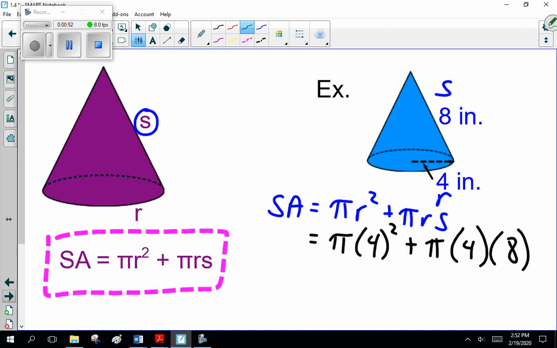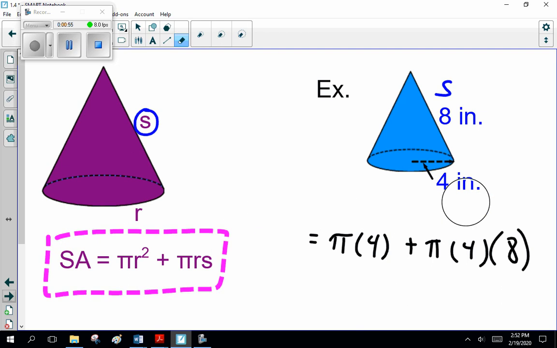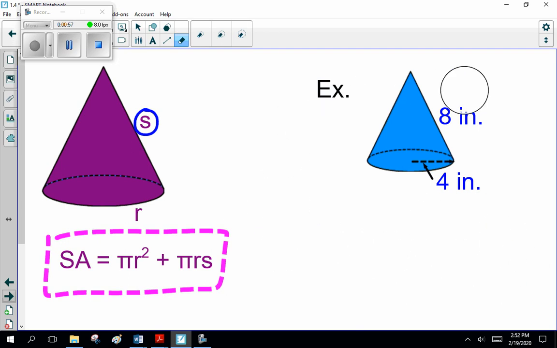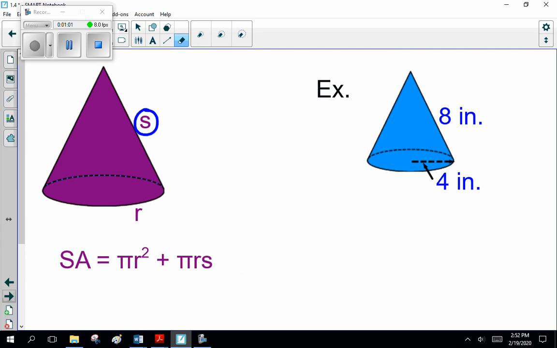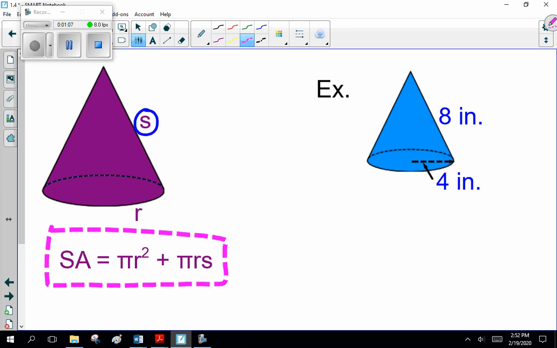Now, here, we have one formula that you have to know. This formula: surface area equals pi r squared plus pi r s. Normally I derive the formulas. This, unfortunately, is a lovely hour or so of deriving in calculus, and I don't want to do that to you because that just hurts. Those of you that take Math 31 from me in a couple of years will remember this lesson.